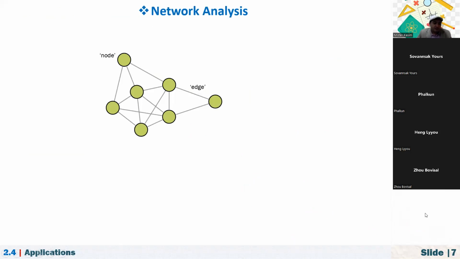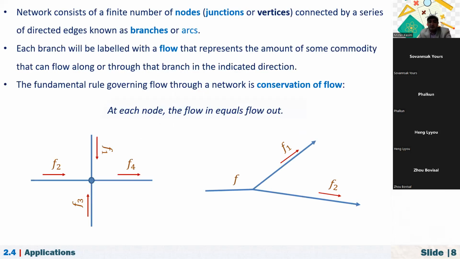Another application is in network analysis. Networks are used a lot nowadays, and you have an idea about this: maybe internet network, traffic network, networks of people, or airplanes. A network consists of a finite number of nodes. We call these junctions or vertices, connected by a series of directed edges known as branches or arcs, as you see in the picture.